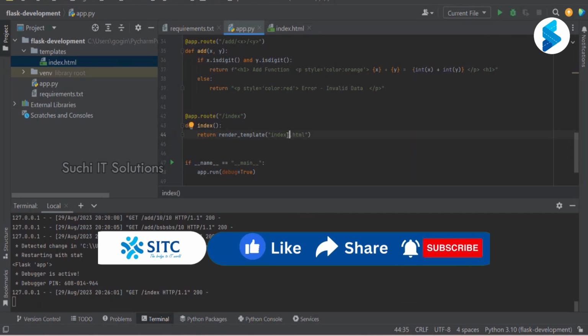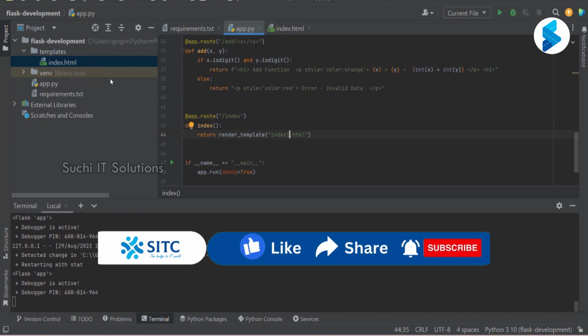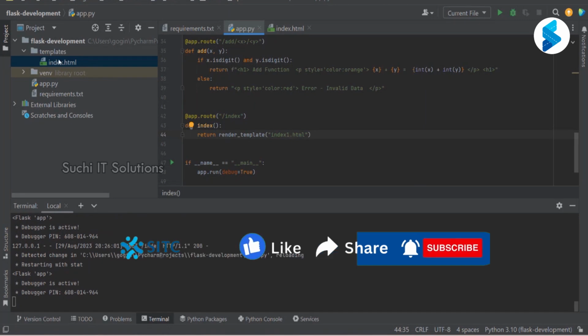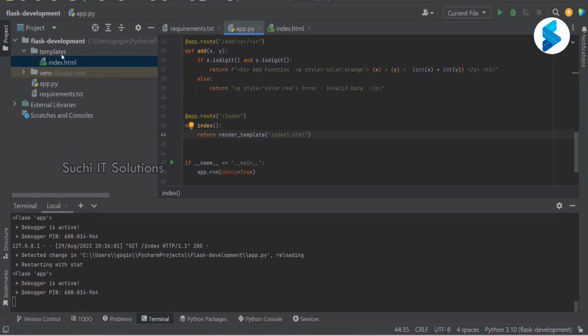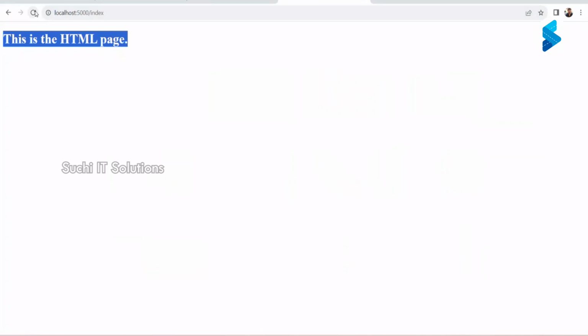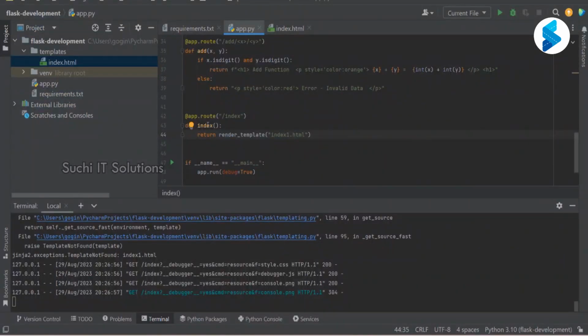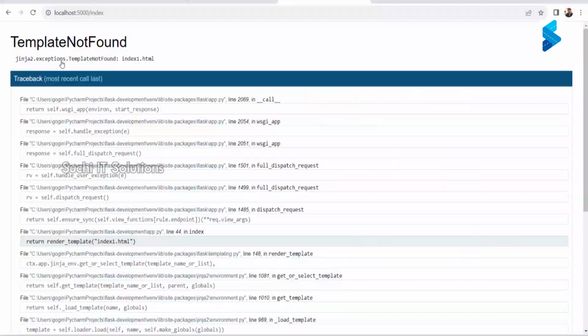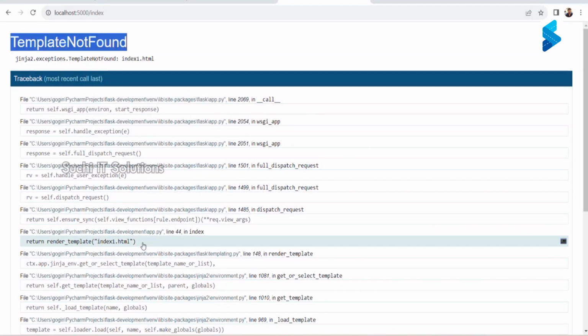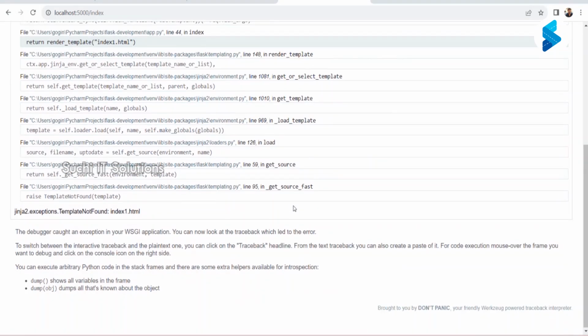So for example, do we have index1.html in this templates? No, sir. Right now, if it is not there, this is going to throw an error, right? Because this URL will try to call this function, and this function says return render_template index1.html. It goes and tries to find index1 in this templates. It doesn't find it, and that is why it says template not found.